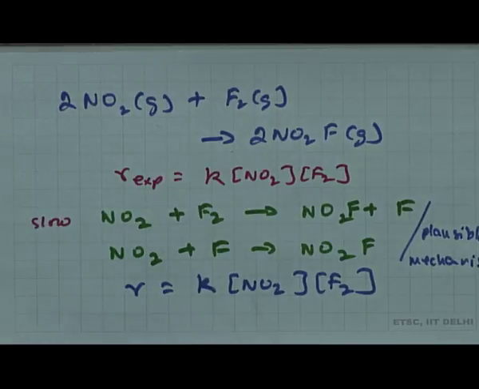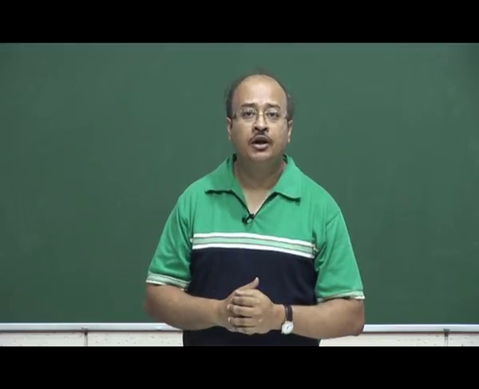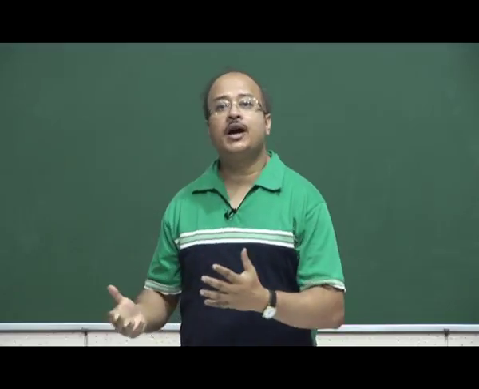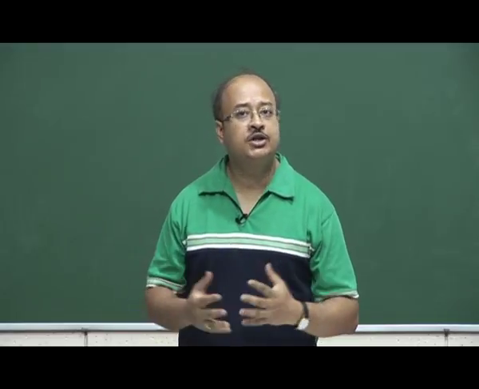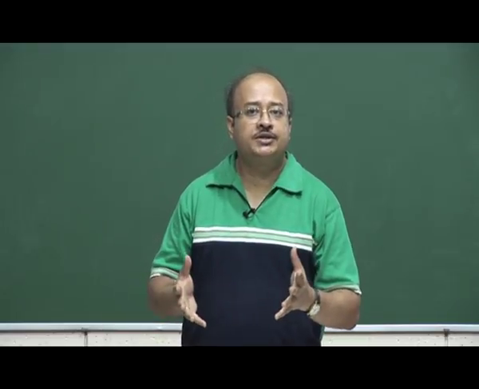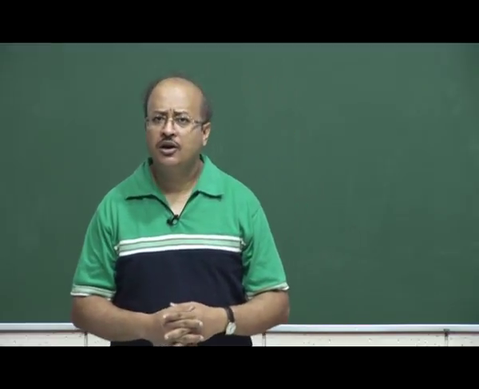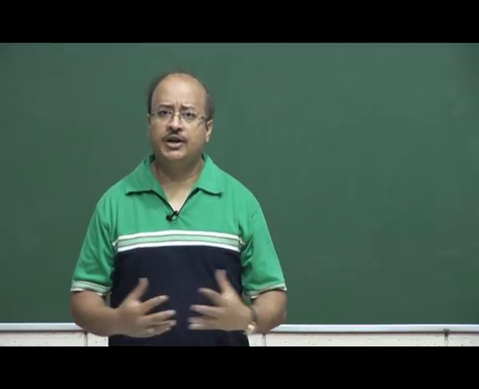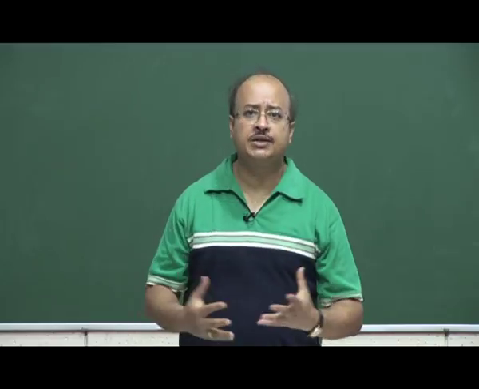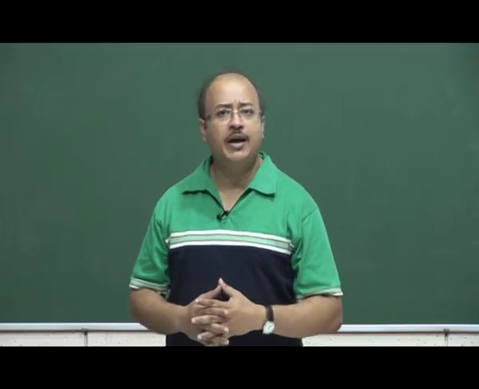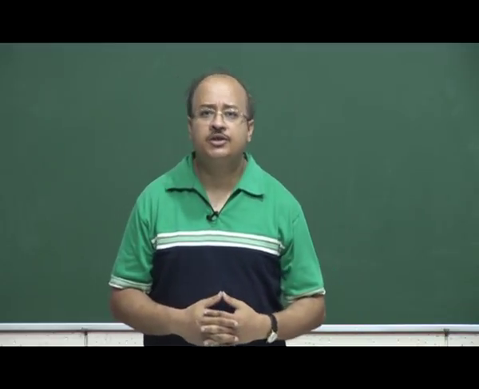Now, just to give you an example, do all reactions have the first step as a slow step? Not necessarily, right? Reactions are complicated in nature, there are so many reactions out there, and there will be many reactions where the first step will not be the slow step.